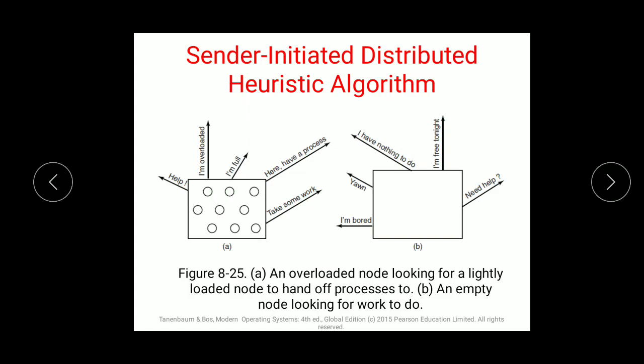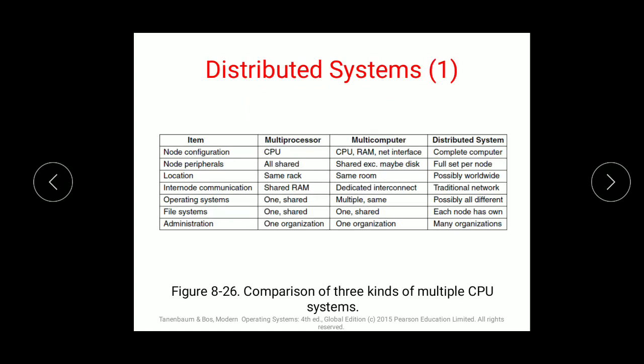For such processes, we can share the work so that heavily loaded nodes try to get rid of surplus work, which depicts sender initiated load balancing. A machine having no work and a machine having work can be initially balanced with the help of these structures. So the distributed system is working.